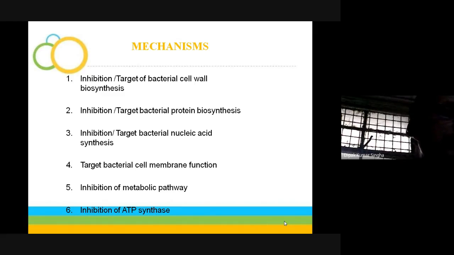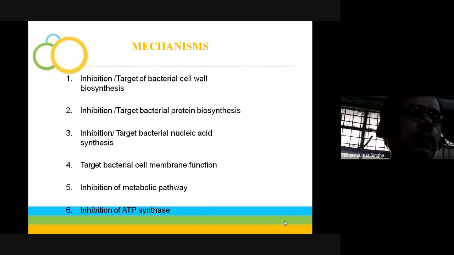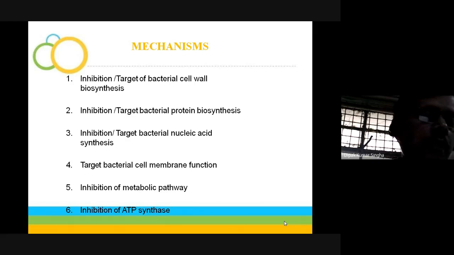Another is the inhibition of ATP synthesis. ATP is one of the most important energy molecules for growth, metabolic processes, and everything. So if ATP synthesis is prevented, the microorganism will immediately become weak, the growth will be arrested, and finally death may occur.